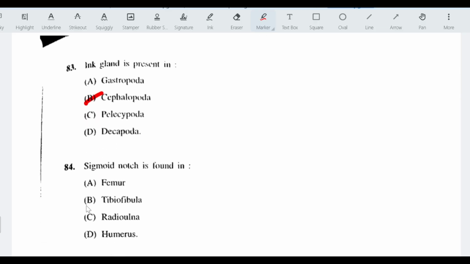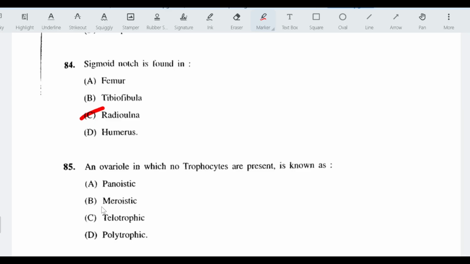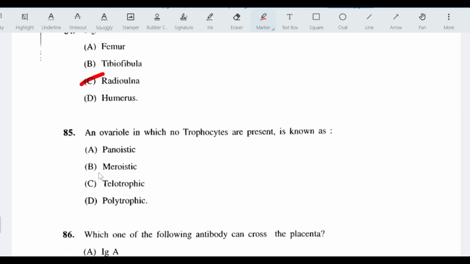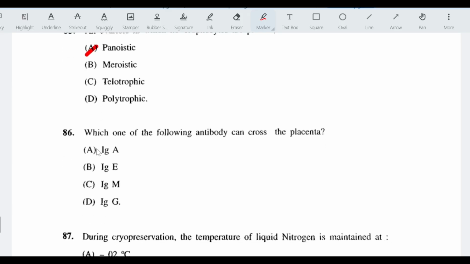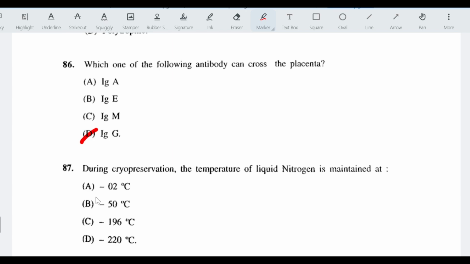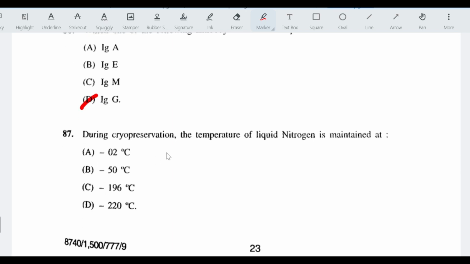Sigmoid notch is found in radioulnar bones. An ovariole in which no trophocytes are present is known as panoistic ovariole. Which one of the following antibody can cross the placenta? Answer is IgG. During cryopreservation, the temperature of liquid nitrogen is maintained at minus 196 degrees Celsius.